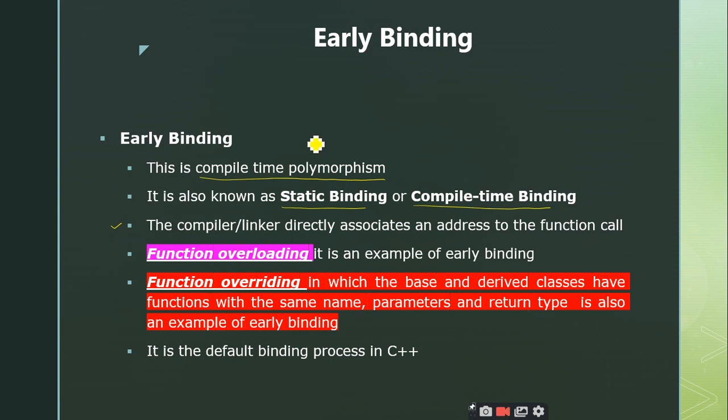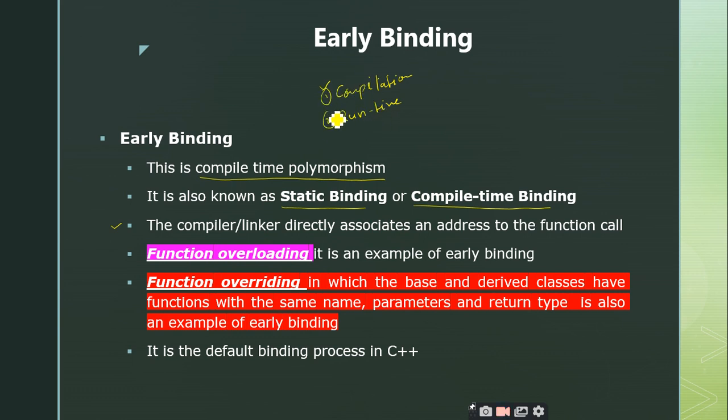Tell me whether the compilation is done earlier or the runtime is done earlier. Compile, sir. So compilation is the first step that we perform before going for the running, right? You compile the program and then you run the program.